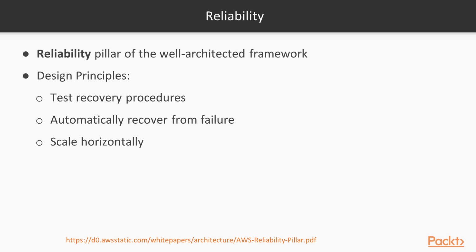Scale horizontally. You have to design your infrastructure to grow, using auto scaling groups, for example, following the demand of your service, so you can add or remove resources. Stop guessing capacity. Automate the addition or removal of resources to maintain the optimal level to satisfy the demand without over-provisioning or under-provisioning. That's one of the keys of the cloud, right? Elasticity.